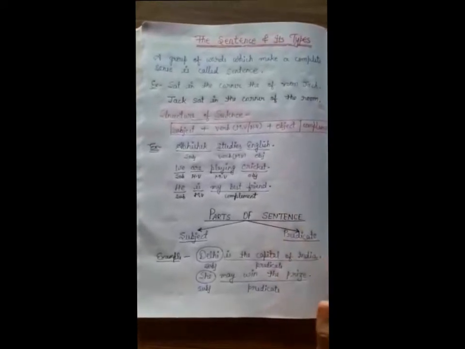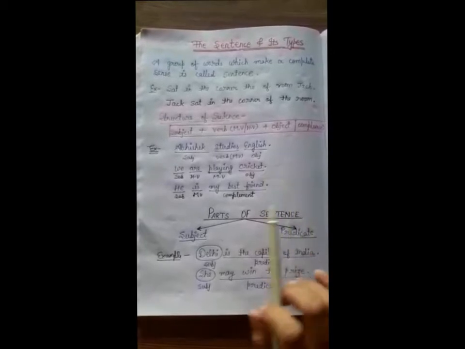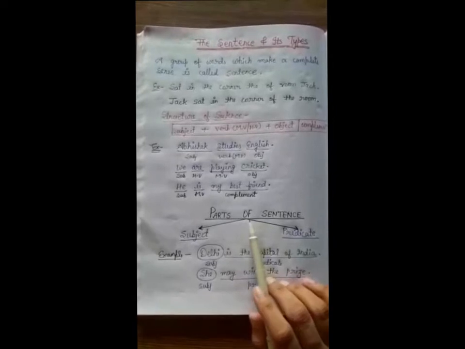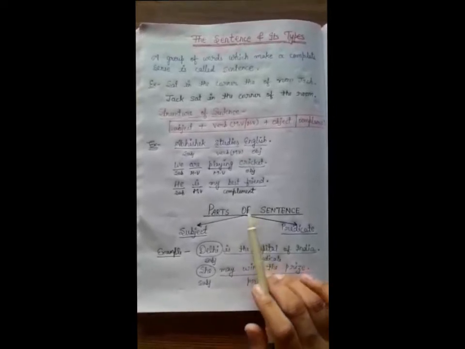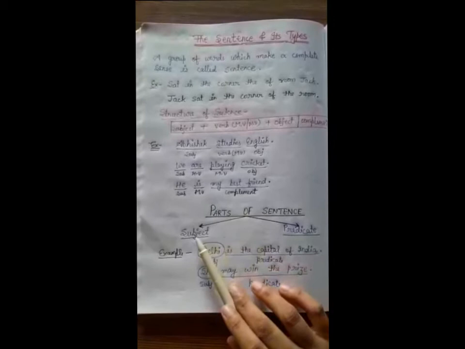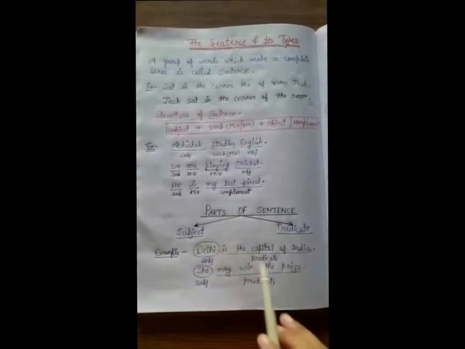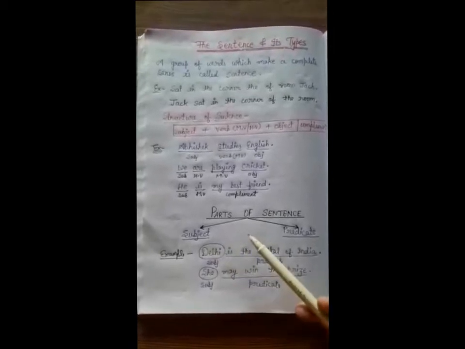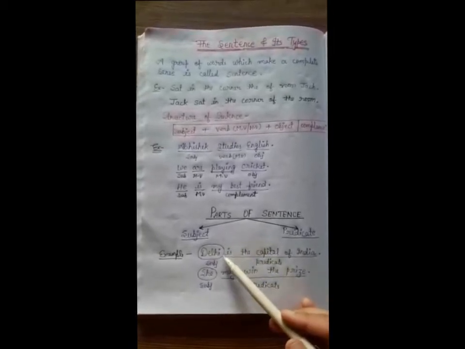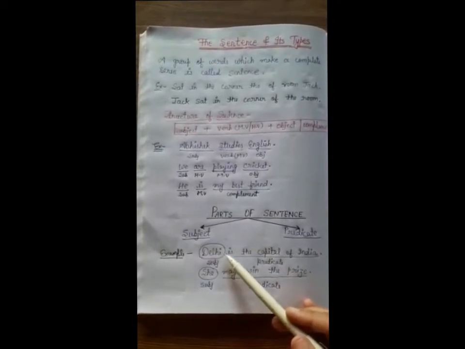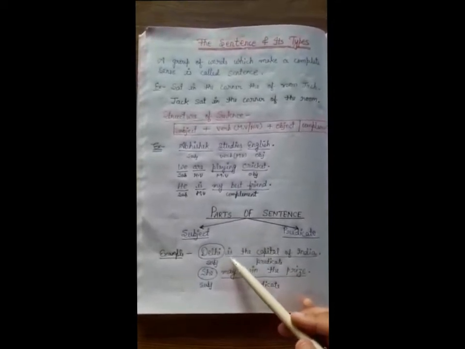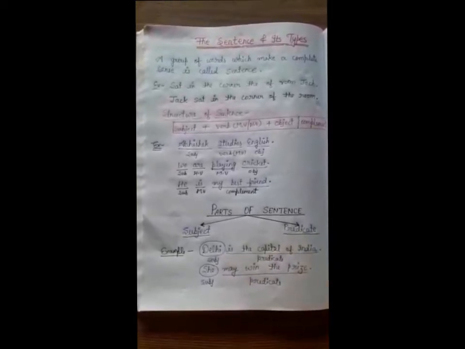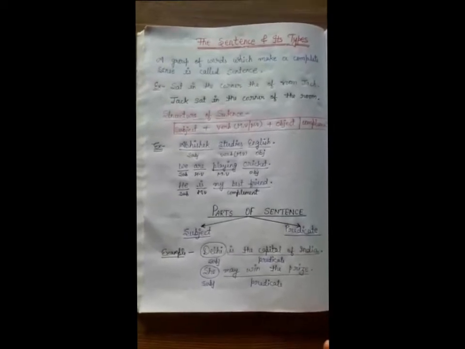So if we want to know the sentence exactly, we should also know about the parts of the sentence because it is very important in a sentence. The parts of the sentence are firstly the subject and then the predicate. So what is the subject? The subject informs you who or what the sentence is about. It means the subject is always a thing or a person that does an action, and the predicate tells you about what the subject has done in a sentence.